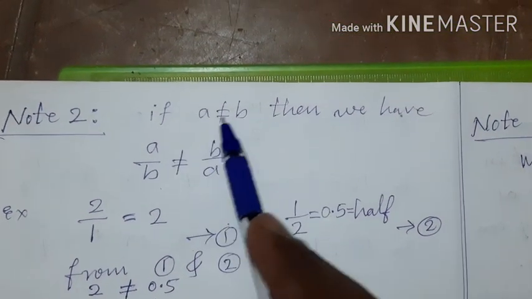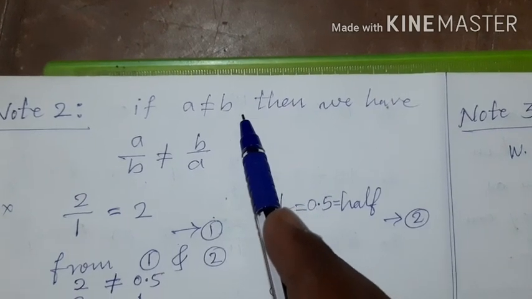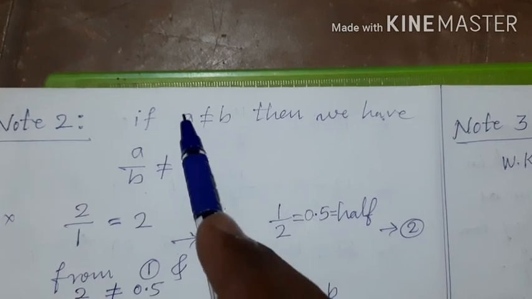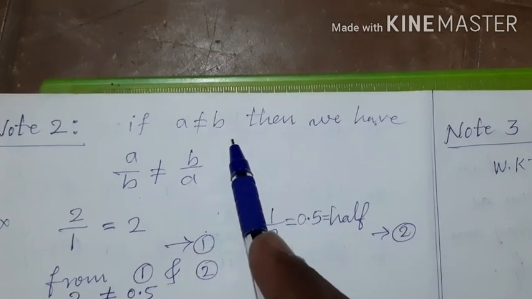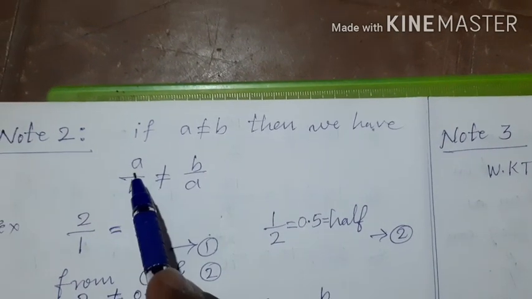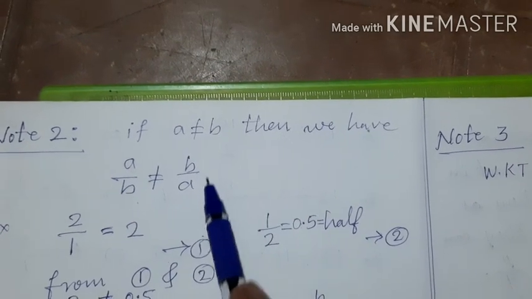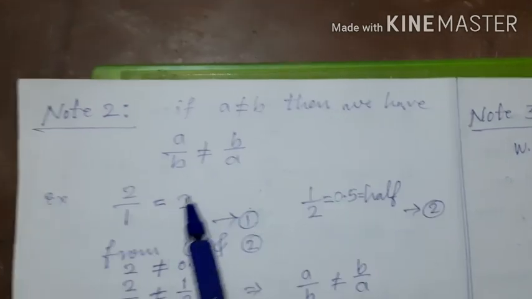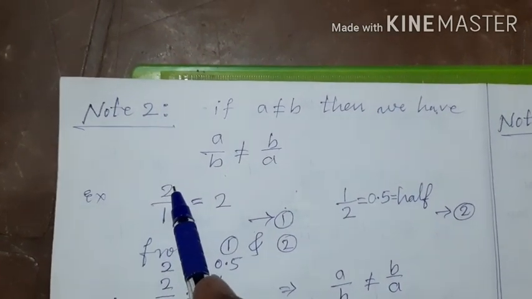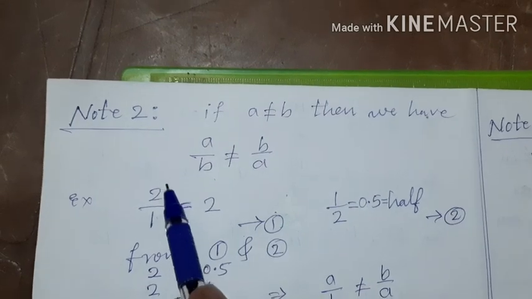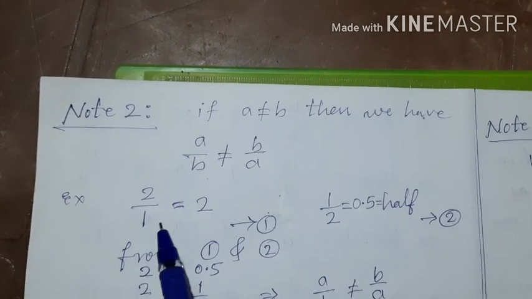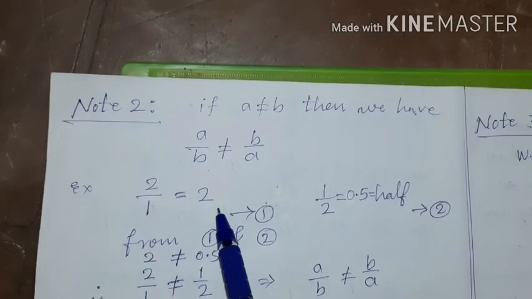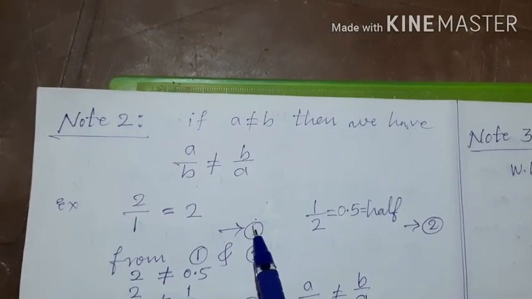If a and b are two natural numbers or whole numbers or integers, then if a is not equal to b, then we have a upon b is not equal to b upon a. Okay? Let us verify it. See here, children. 2 upon 1 means 2 rupees should be given to one person. That is, how much will this one person get? He gets 2 only. Call this equation as 1.